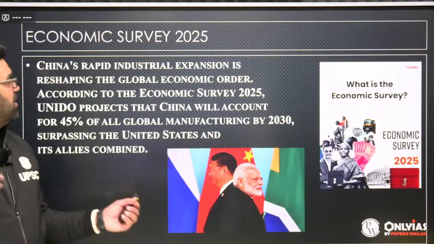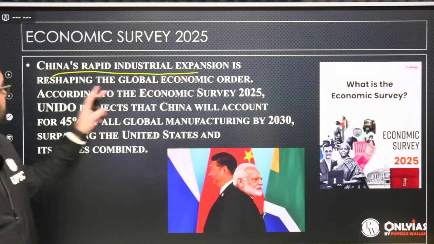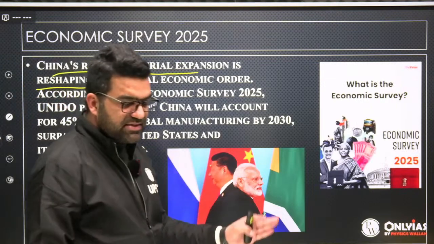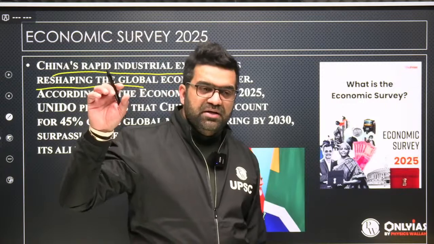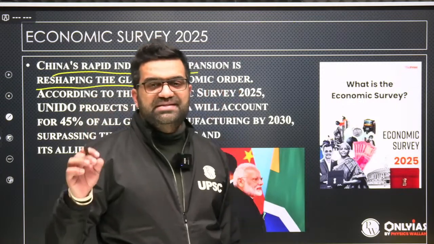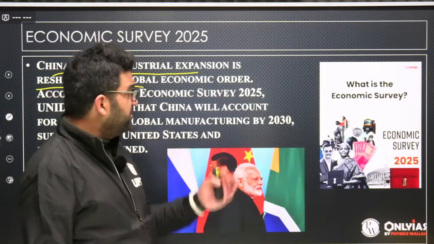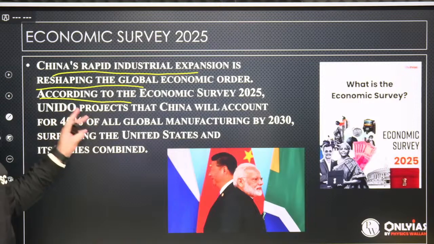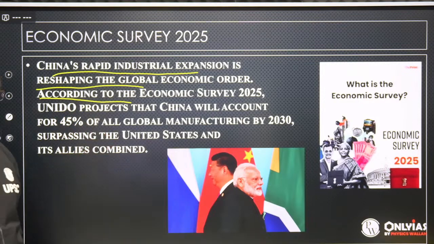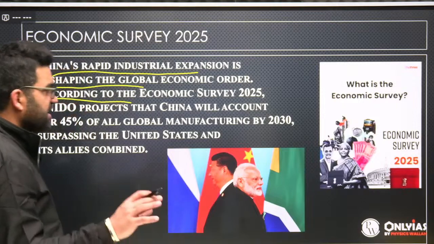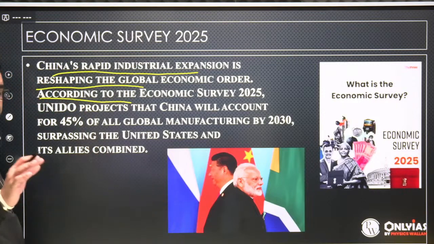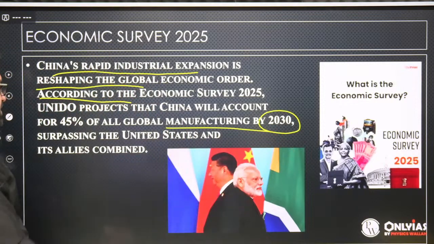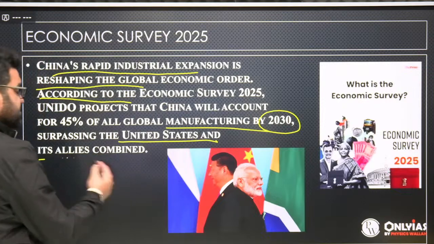The economic survey is being very honest that the economy may not be performing as well next year. Now, China's rapid industrial expansion is reshaping the global economic order. A threat has been highlighted as a projection. All the strengths, weaknesses, opportunities and threats of India have to be highlighted. So here, the survey is being very open about it. According to the economic survey, UNIDO, the United Nations Industrial Development Organization, says that China will account for 45% of global manufacturing capacity by 2030, surpassing the United States and its allies combined.